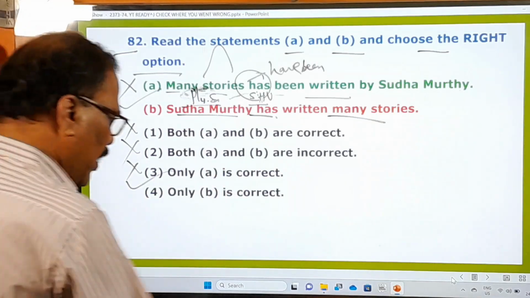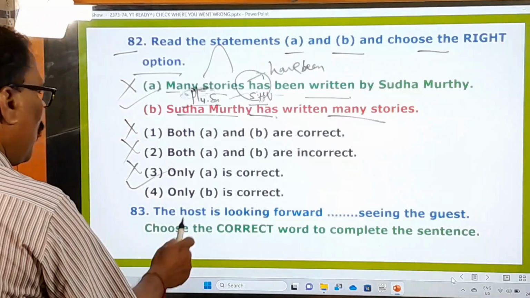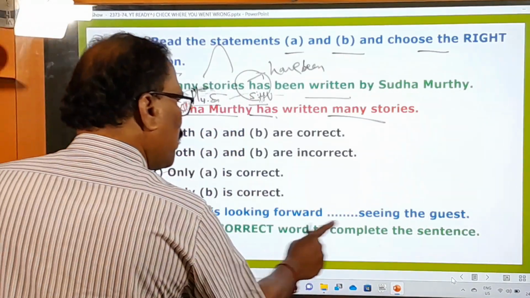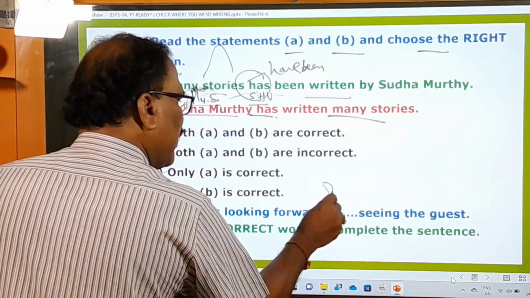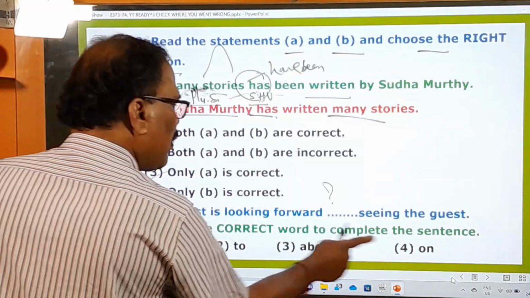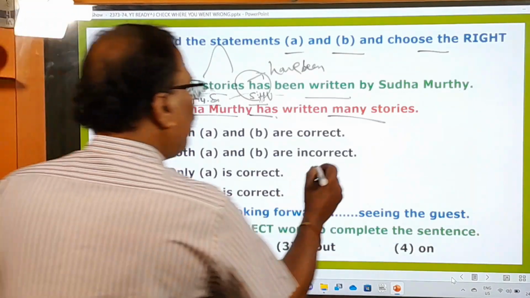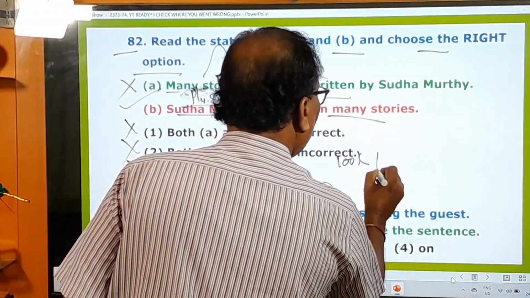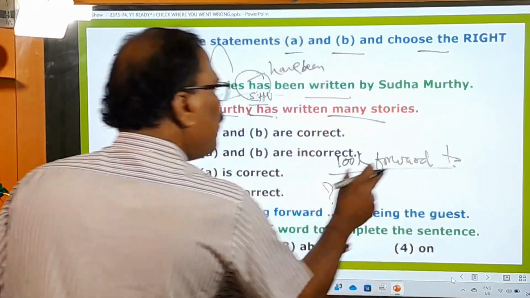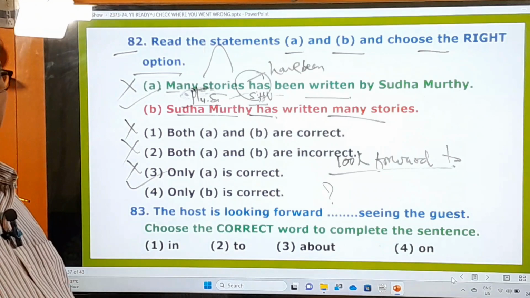Okay, now let's go to the next question. The host is looking forward, dash, the guest. Here, choose the correct word to complete the sentence. Another blank is given here. What should be used here? In, to, about, on. Remember one thing, after look forward to. Look forward to. This is a beautiful phrasal verb.